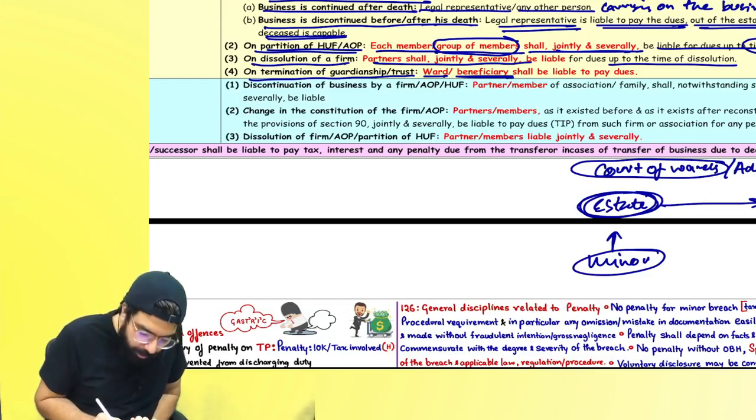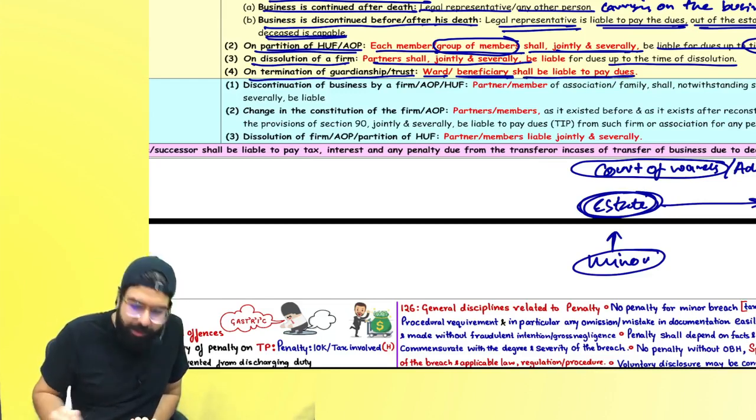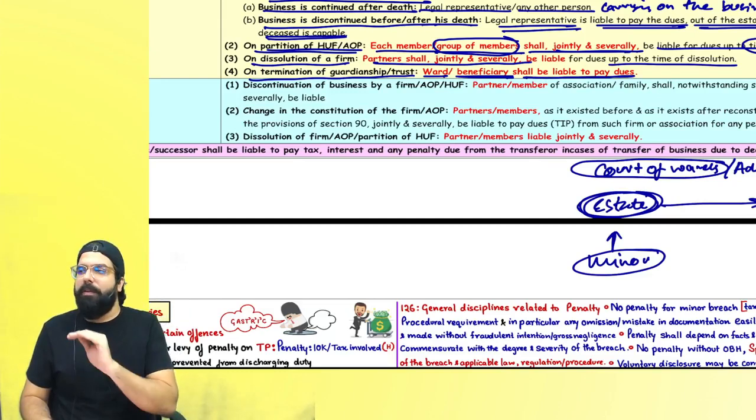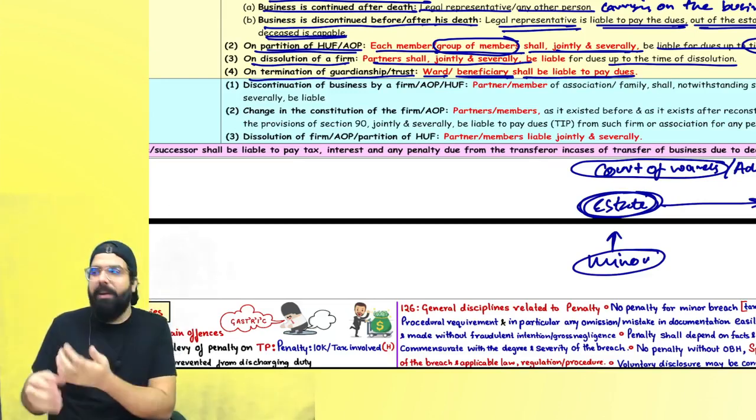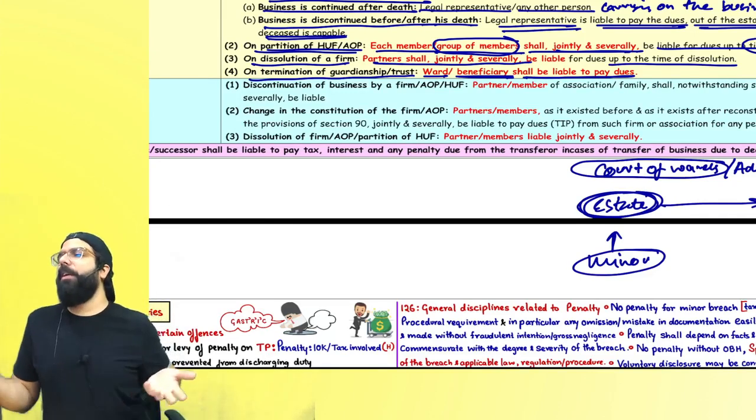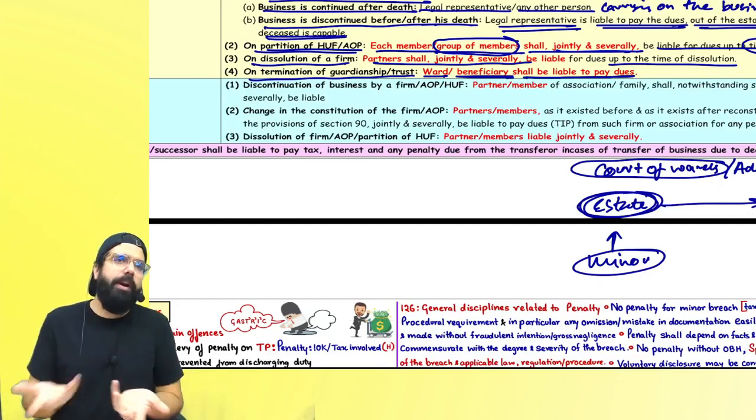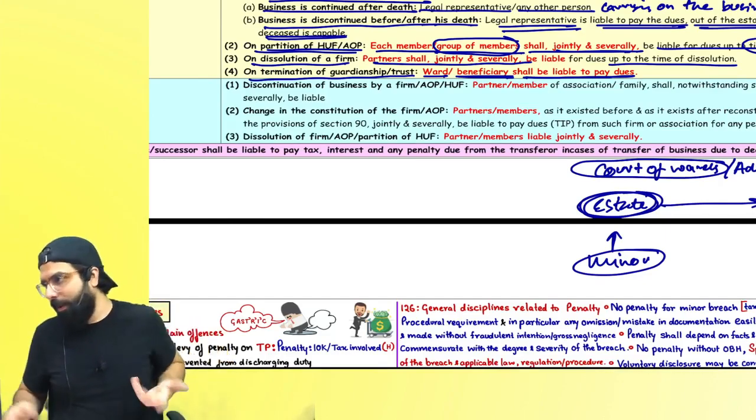Next. Shall be liable to pay the dues. Termination means when will guardianship end? When the minor becomes major. Ward has become big now. Big boy will pay. Can I go ahead, everyone?